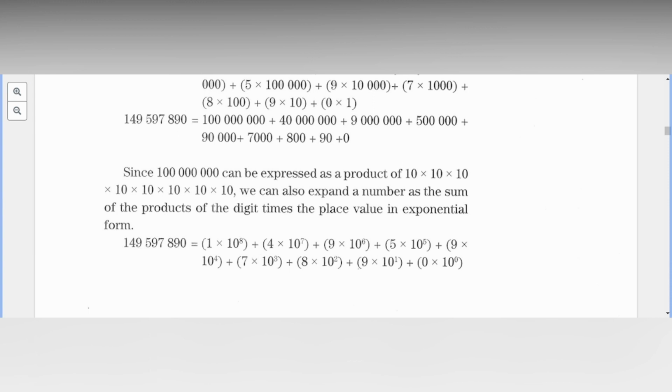Now exponential form: 1 times 10, and then you count the numbers after the 1: 1, 2, 3, 4, 5, 6, 7, 8. This will be your exponent. It becomes 1 times 10 raised to the 8th power. That is how it is read: 1 times 10 raised to the 8th power.